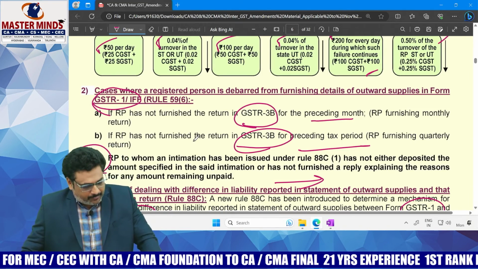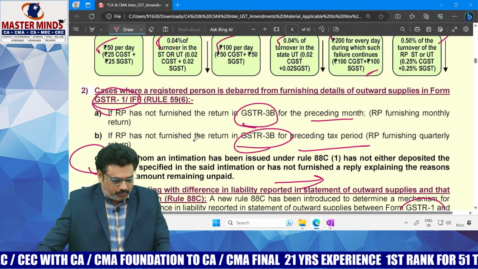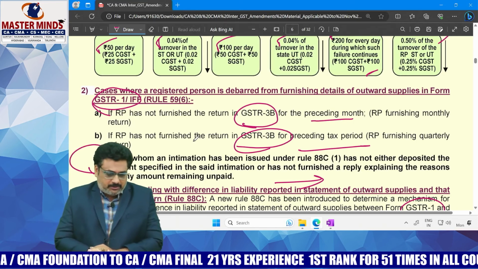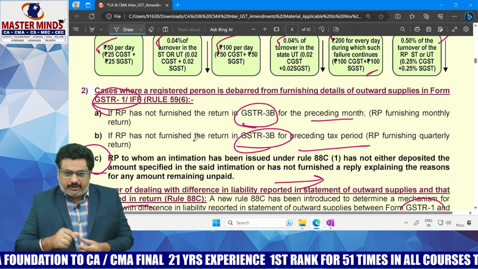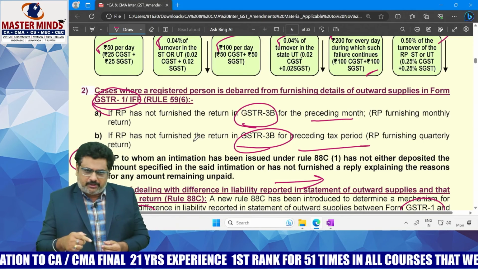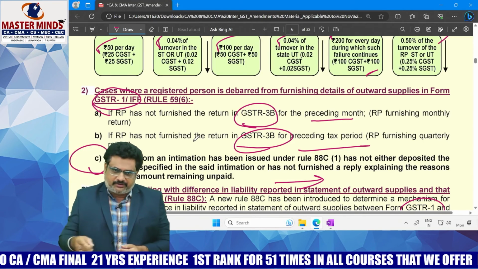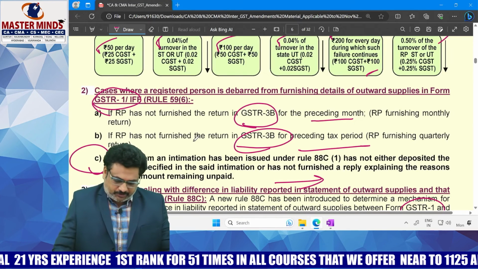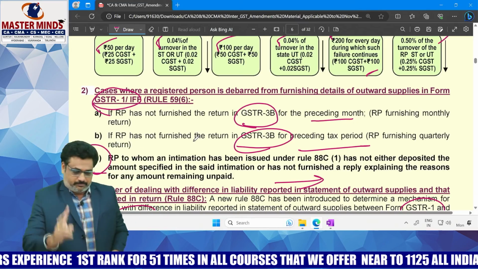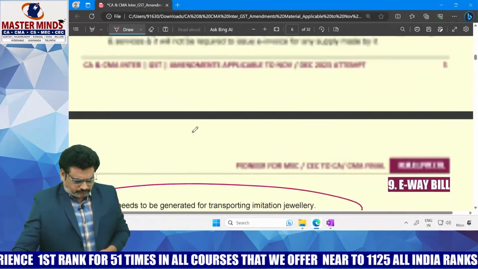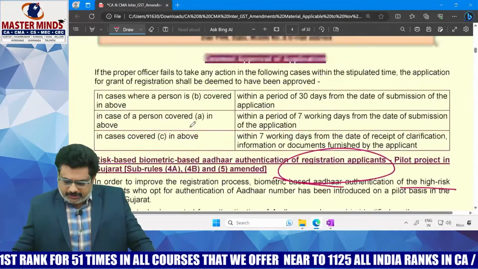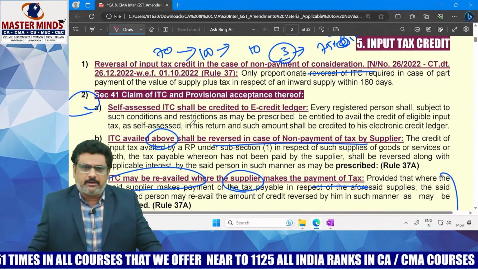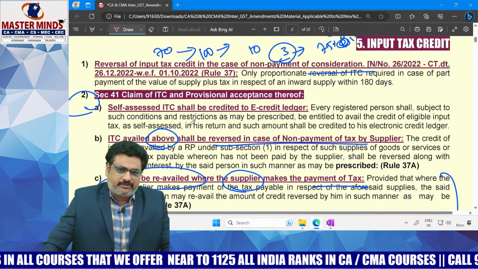And the second one is with respect to exemptions and reverse charge. We discussed renting of a residential house to a registered person, but in his personal capacity it is exempt. That amendment is important from the examination point of view. And in ITC, the first one is that only the proportionate ITC needs to be reversed, so that one is important.